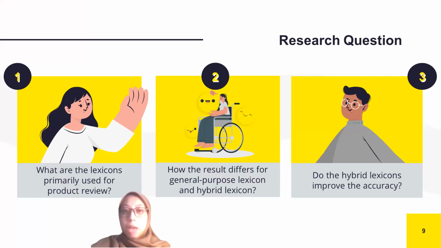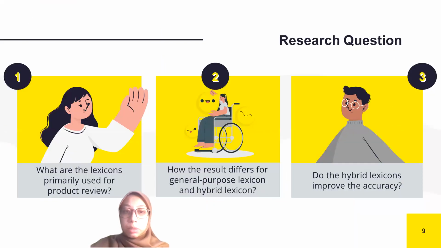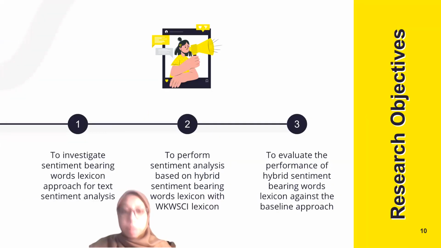Now, every objective must be based on the research question. So I will map the research question with the objective that can help in answering this question. The first question would be, what are the lexicons primarily used for product review? To answer this question, we have the objective to investigate sentiment bearing words lexicon approach for text sentiment analysis. The question asks what lexicons are used, so we need to investigate the sentiment bearing words lexicon that we will use.